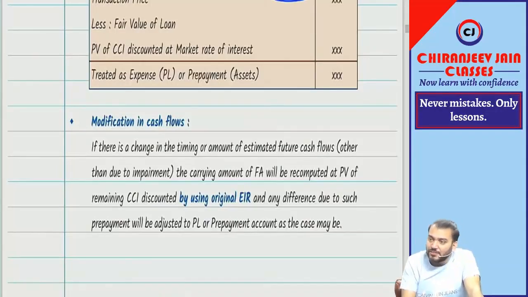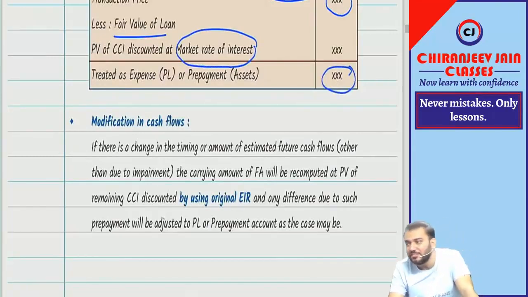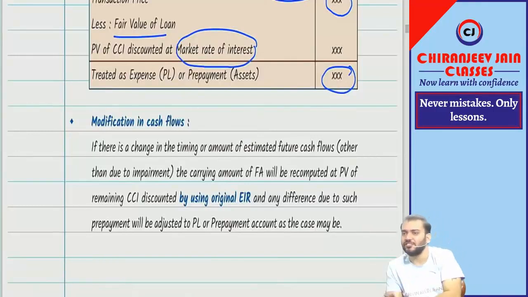So as per our concept, we'll say transaction price paid minus fair value of loan. Fair value of loan will be the present value of contractual cash inflow discounted at market rate of interest. The difference will be either expense or prepaid expense. For example, just try to understand, you have given deposit for a lease transaction.